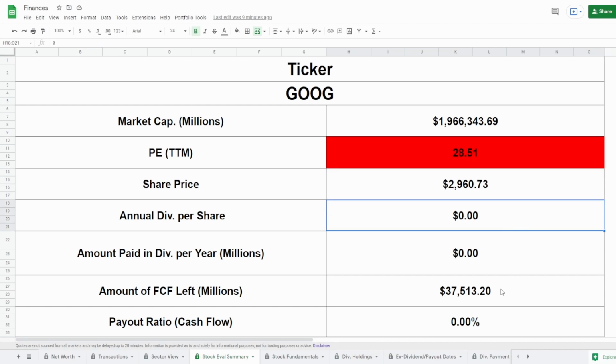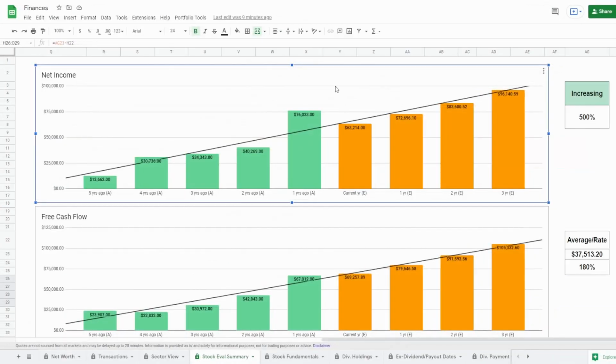They did not pay a dividend, which means that all of this cash flow, this $37.5 billion in free cash flow within the past 5 years, is going into making acquisitions, paying down debt, and reinvesting in themselves. Now let's actually take a look at some metrics.